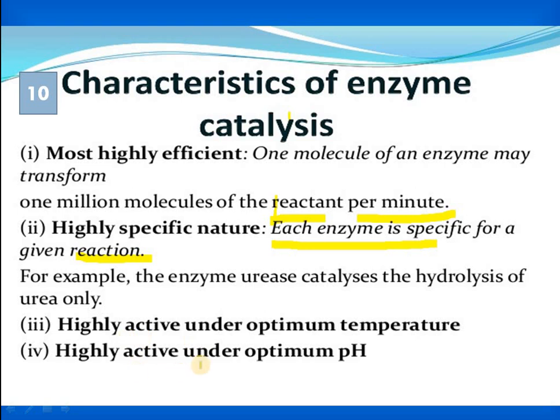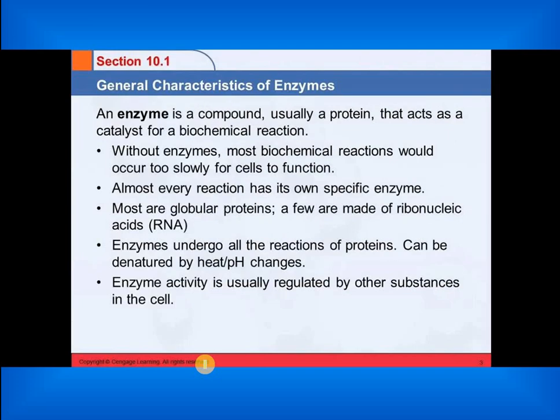And enzymes work at optimum temperature and under optimum pH values. These are also the enzyme characteristics which are found in our body, how the cell works, how the reaction works, how the enzyme works in our body, what the proteins are, how the proteins get converted, and how the metabolism of our body works.